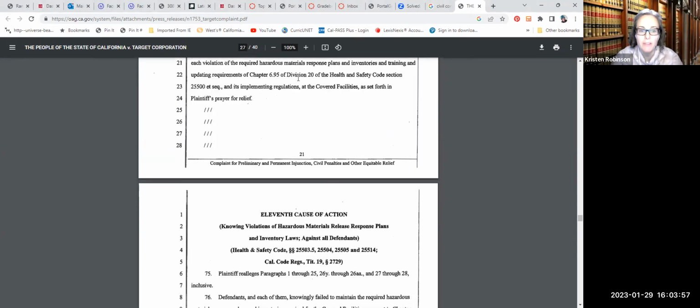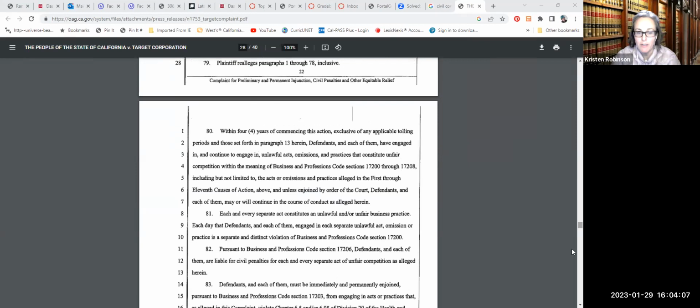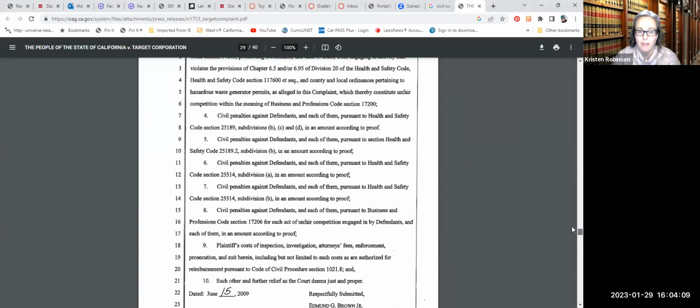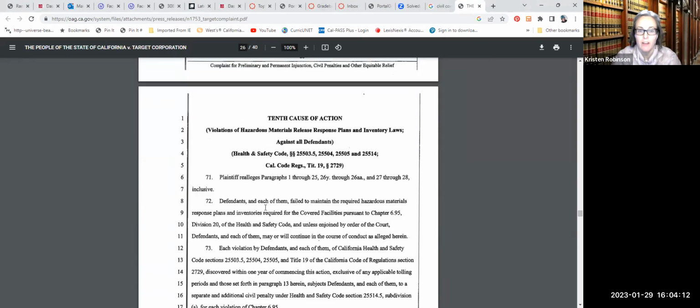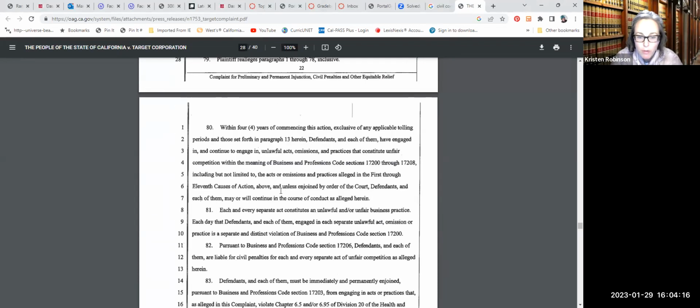Oh, and here again, they've got 4 lines left blank. Knowing violations. Ooh, that's even bigger. Okay, I'm just going to scroll to the end. You can keep looking at all this. This is definitely a very, oh, okay. Scrolled too far. Okay, so we go through all the causes of action, which they're up to 12.